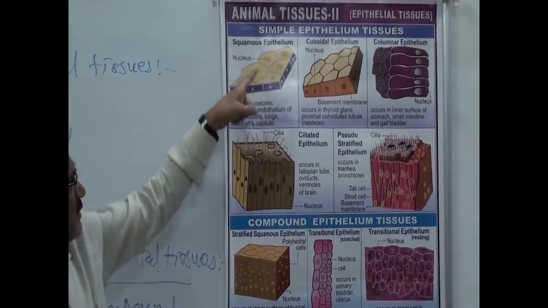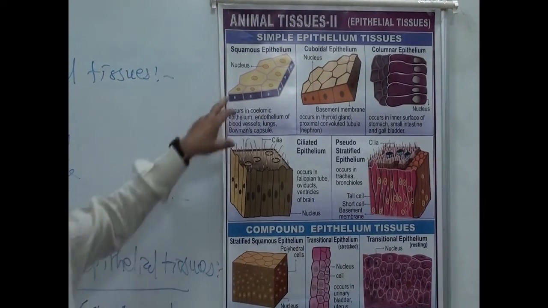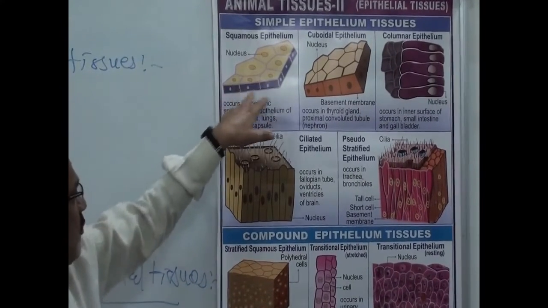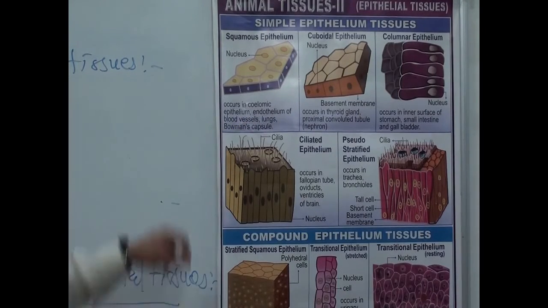Here the nucleus is large and present in the center of the cells. These cells are polyhedral in nature and are raised on one basement membrane. These occur in the coelomic epithelium, endothelium of blood vessels, lungs, and Bowman's capsule.